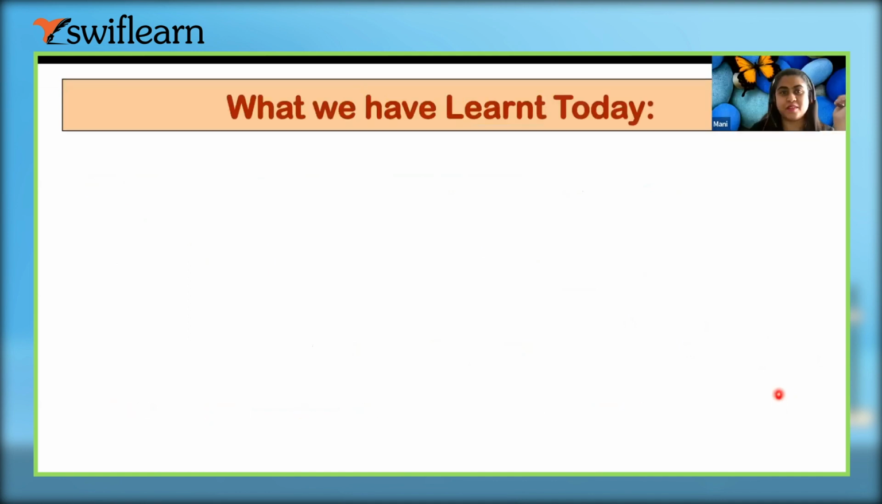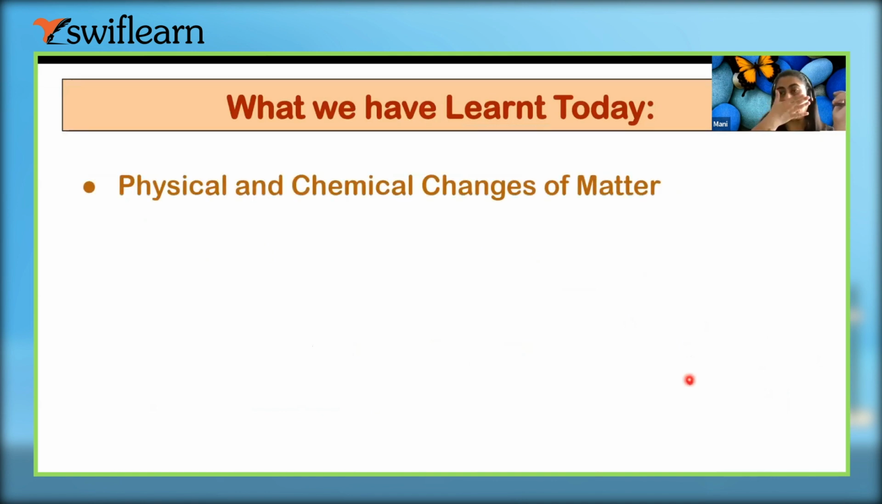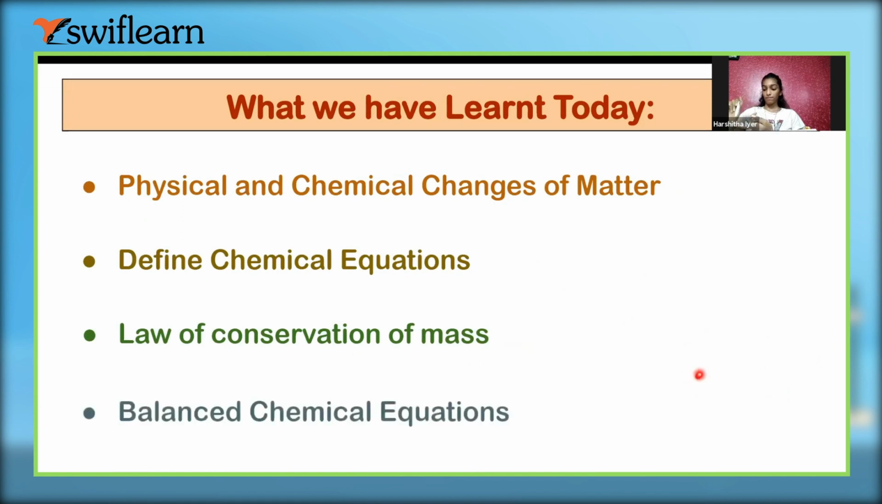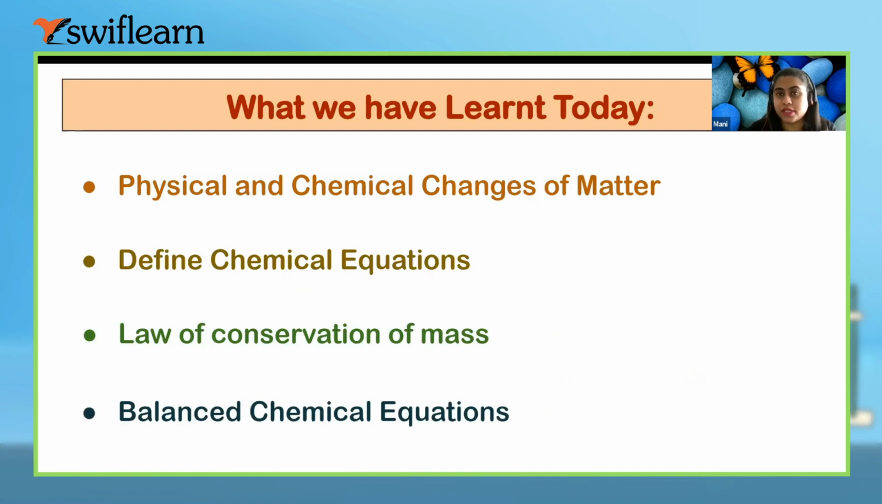Okay, so tell me what we have learned today. Physical and chemical change, balancing of chemical equations, what a chemical equation is, and the law of conservation of mass. So we have learned these many things today, and we have a lot more to learn as well.